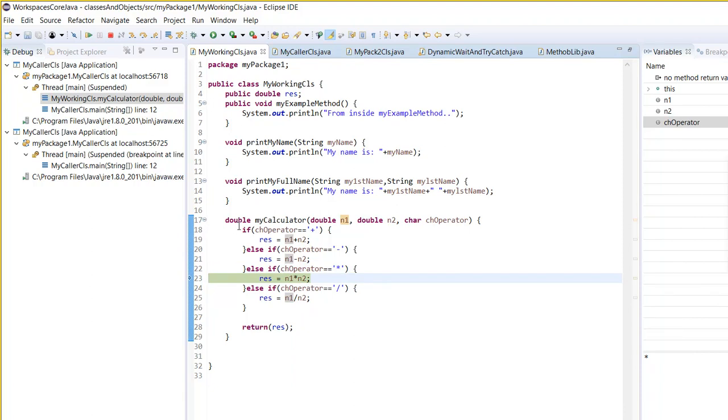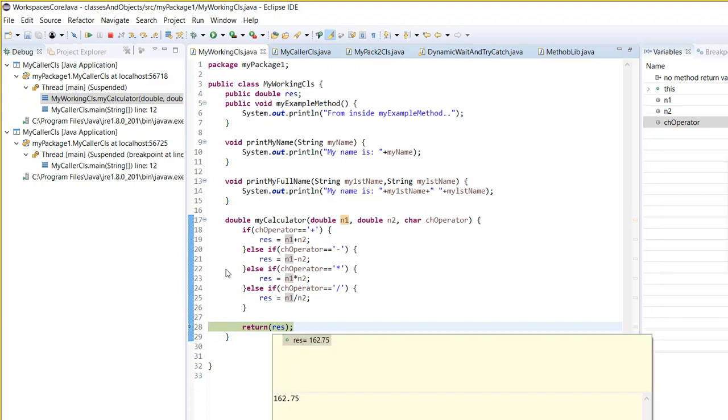Result equal to 15.5 times 10.5, right? And then else if, it will not do anything. It is now here in return. Now what is the result? 162.75. So you are returning 162.75, and then you will see when you execute.